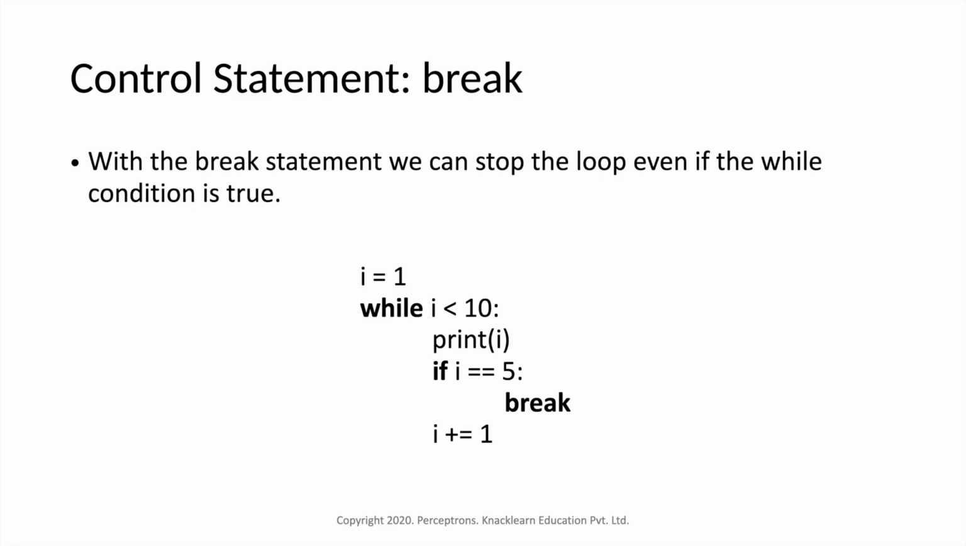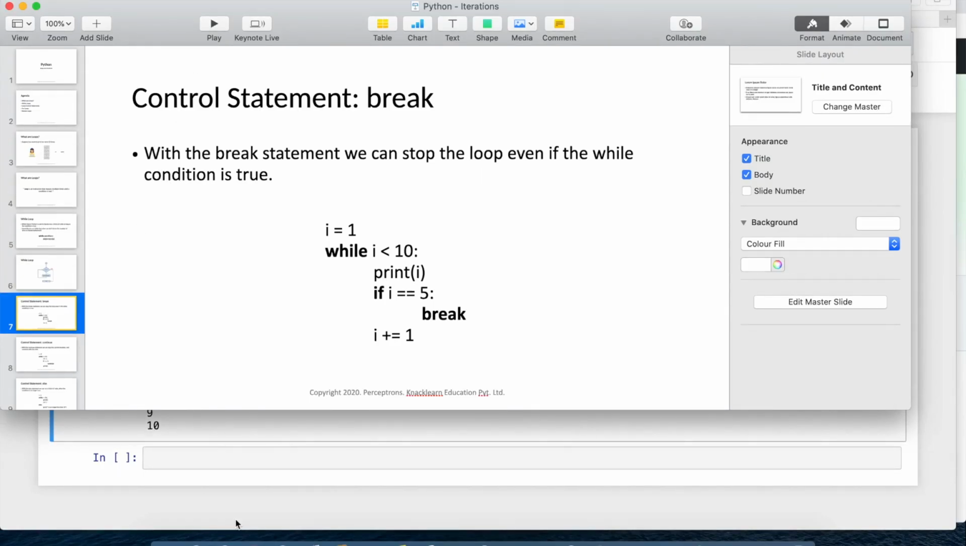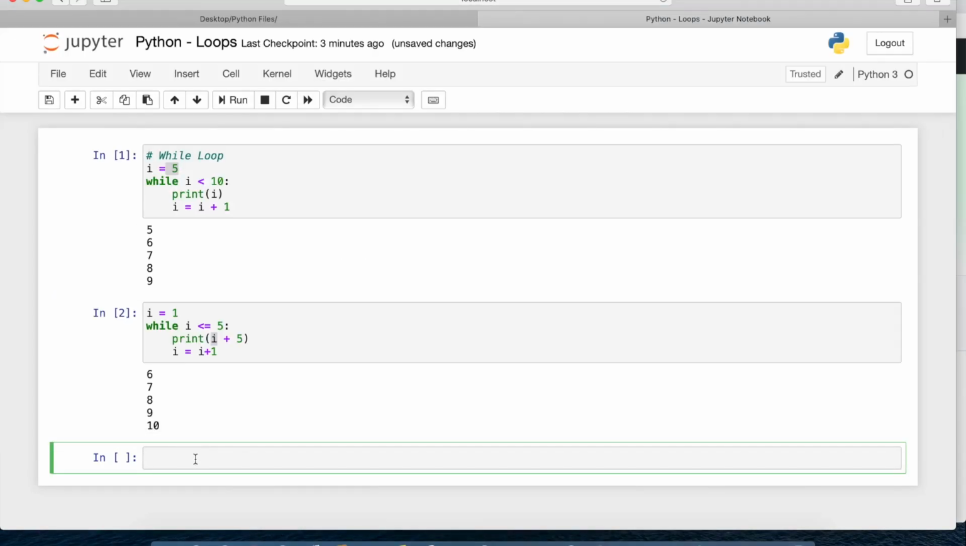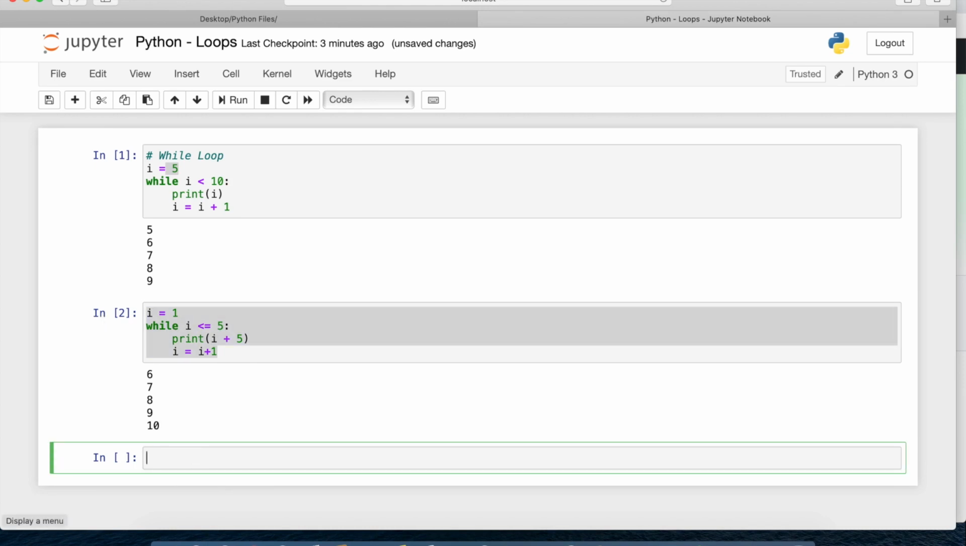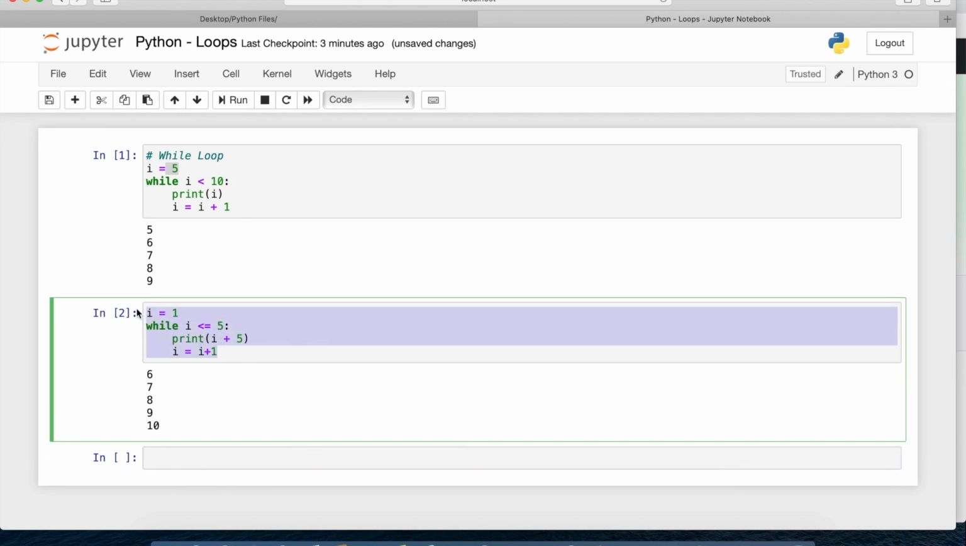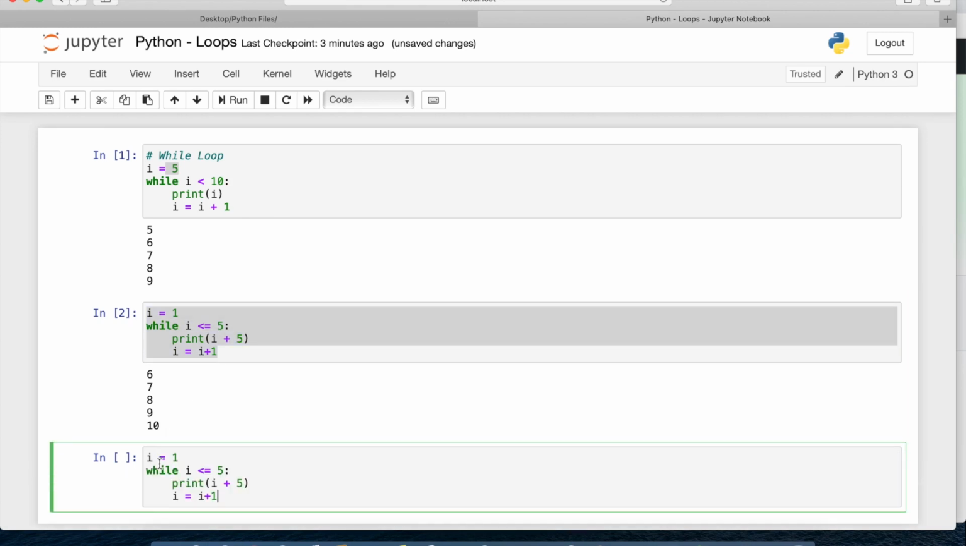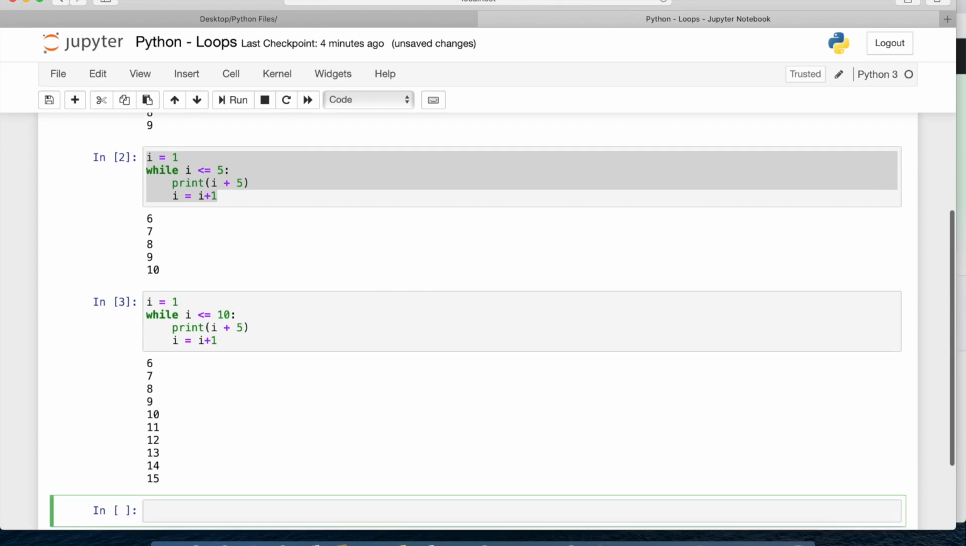We'll check this break operation by writing a program. I'll take the same program here and increase the loop. I'll just copy this. Here, instead of 5, I will say 10. So here I am looping till 10. So you can see it goes from 1 plus 5 to 10 plus 5, like that.